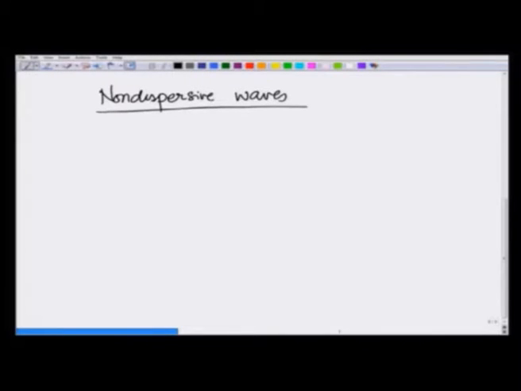By non-dispersive, I mean a wave that does not distort as it moves. Simply put, this is what it is. So, let us understand what a wave is.